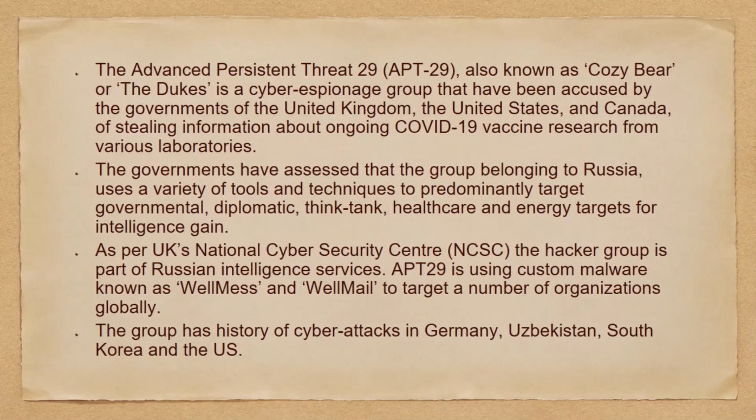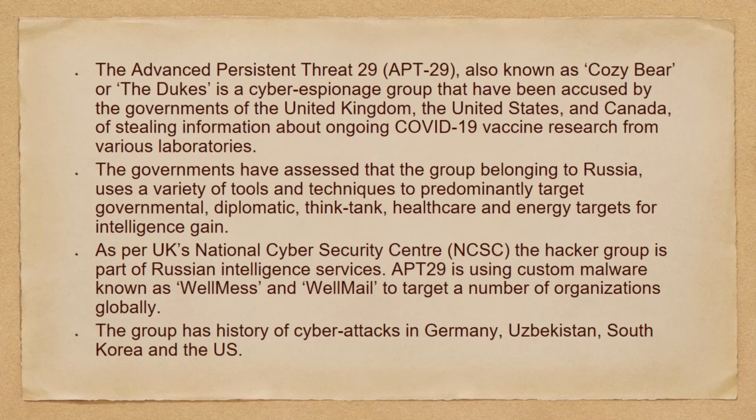So the Advanced Persistent Threat 29 or APT29, also known as Cozy Bear or the Dukes, is a cyber espionage group that has been accused by the governments of the UK, US, Canada of stealing information about ongoing COVID-19 vaccine research from various laboratories. The governments have assessed that the group belonging to Russia uses a variety of tools and techniques to predominantly target government, diplomatic, think tank, healthcare and energy targets for intelligence gain.